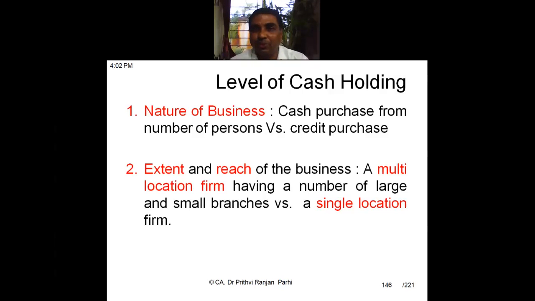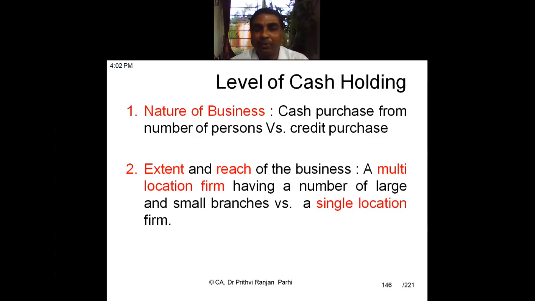Some businesses have peak and non-peak periods. In peak time they need more cash, in non-peak time they need less cash. So it all depends upon the nature of business. The second part is the extent and reach of the business. Suppose a multi-locational firm having a large number of branches in different places will need more cash because it has to handle various kinds of activities at different places.